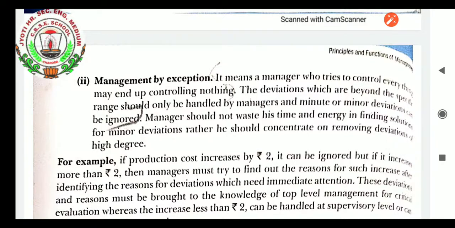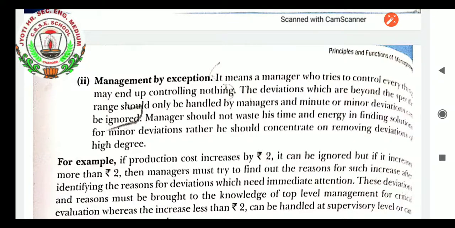Management by exception. It means a manager who tries to control everything may end up controlling nothing. The deviations which are beyond the specific range should be handled by managers, and minor deviations can be ignored. A manager should not waste his time and energy in finding solutions for minor deviations. Rather, he should concentrate on removing deviations of high degree. So that is management by exception.